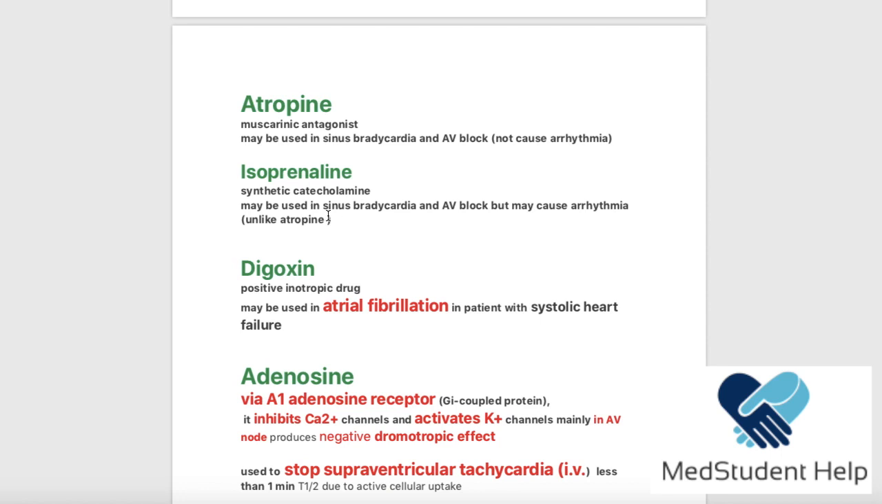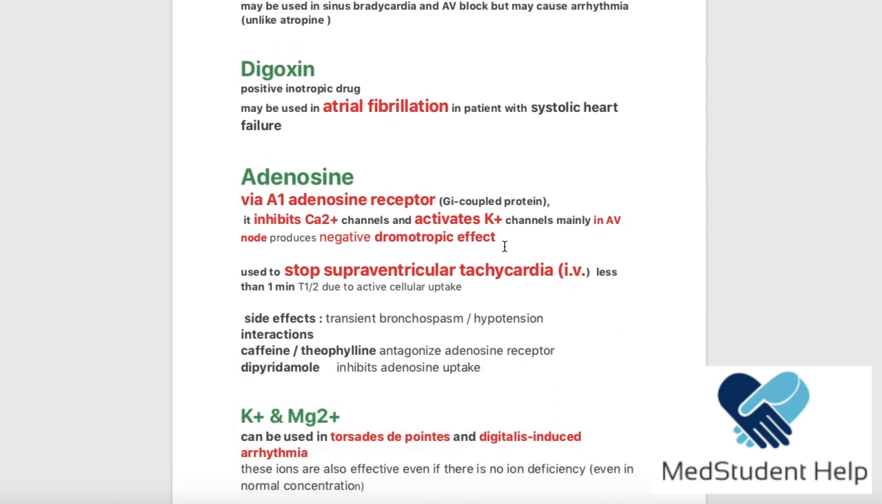Now, isoprenaline is another drug that is a synthetic catecholamine. It is basically like saying it is noradrenaline, for example, but it is a synthetic form. Isoprenaline may be used in the same situations as atropine, in sinus bradycardia and AV block. So if the heart was beating slow, we can use a catecholamine to make it faster, right? So isoprenaline can do that. But comparing isoprenaline to atropine, isoprenaline carries a risk of developing arrhythmia. Atropine doesn't. Okay? That's the difference between these two guys.